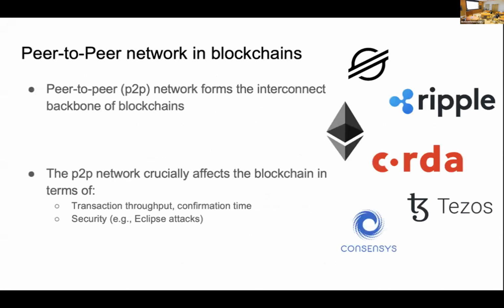Peer-to-peer networks play a fundamental role in the operation of blockchain technology. These networks facilitate the decentralized nature of blockchains, as they allow participants to communicate directly without a central authority. P2P networks are instrumental in distributing data across all the nodes in the blockchain network. They are responsible for enabling the validation of transactions and blocks. Despite these crucial roles, P2P networks also introduce a lot of challenges that affect blockchain performance.